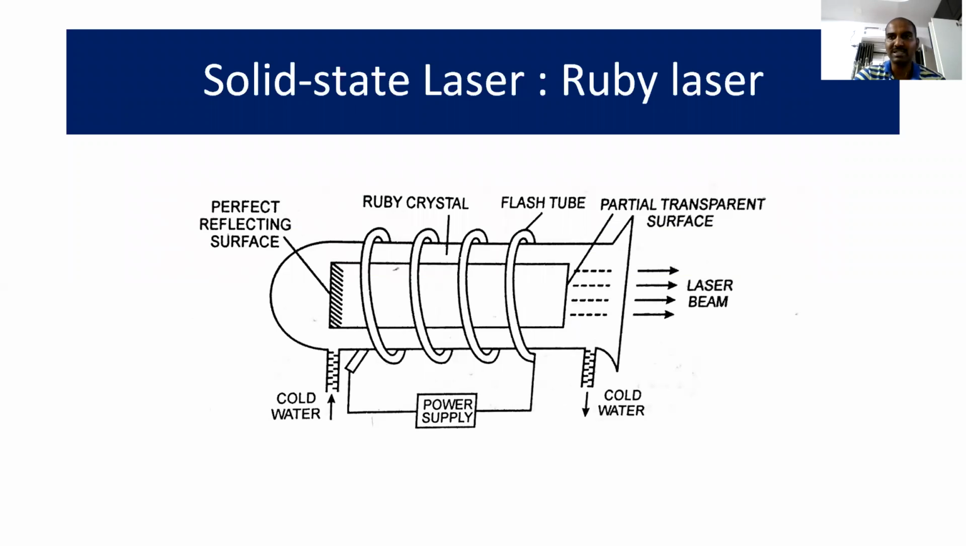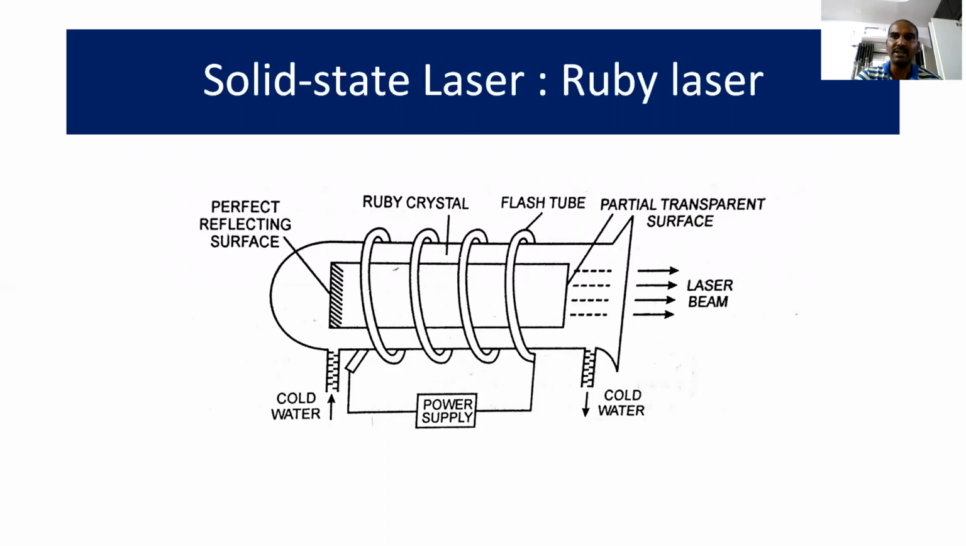So first of all, you have to consider the classification of lasers. Based on the state of active material, lasers are divided into three categories. First one is solid state laser, second one is gas laser, and third one is semiconductor laser. State means whether the active material is in the form of a solid, in which case it is a solid state laser, or in the form of a gas, in which case it is a gas laser. If the active material is doped with impurities, then it will be a semiconductor laser.